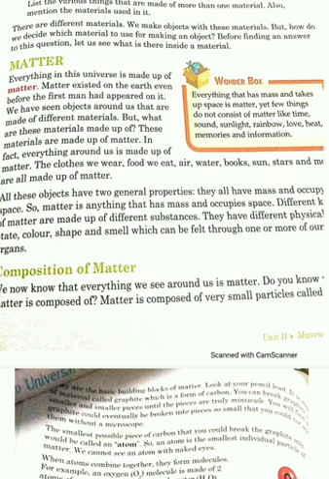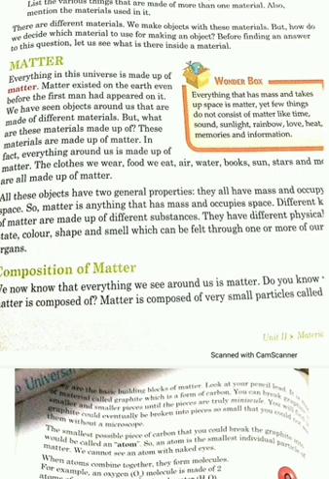So although in your book two properties were given, matter has three properties. First, matter has mass. Second, it occupies some space, or we can say it has some volume. And the third one is it can be felt by our sense organs. So we can say that different kinds of matter are made of different substances.